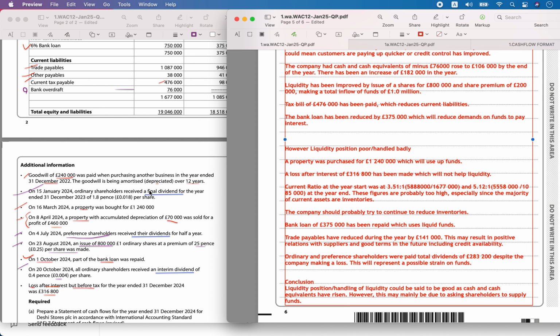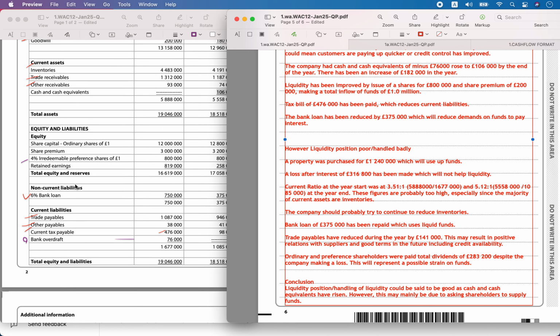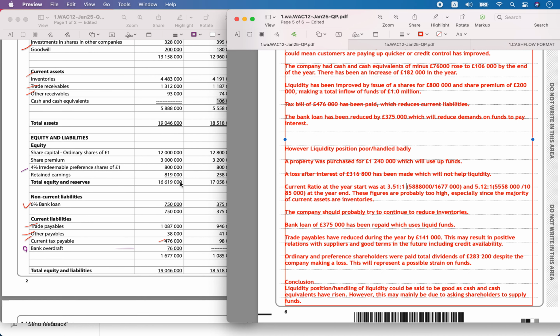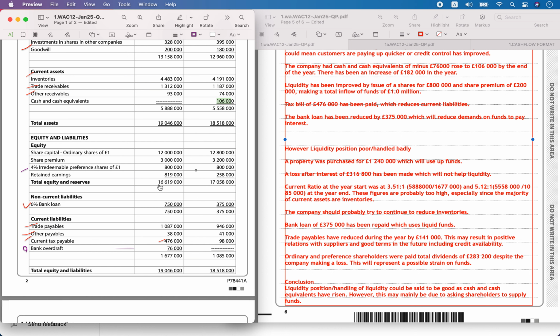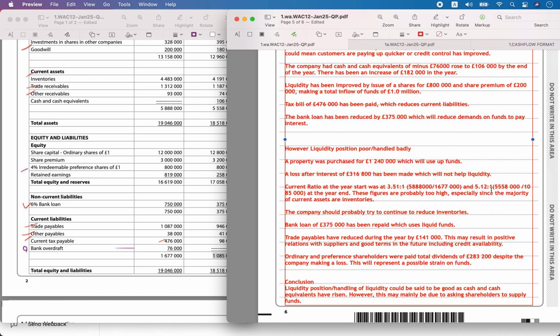Then the current ratio, with the inventory: current assets over current liabilities. At the start, current liabilities were 1,677,000, giving 3.51 to 1. At the end of the year it became 5,558,000 divided by 1,085,000, which is 5.12.